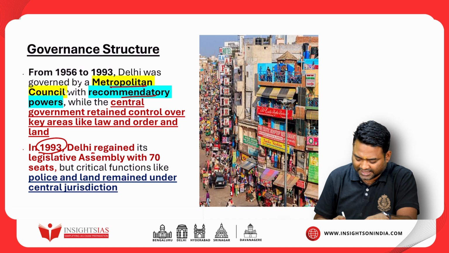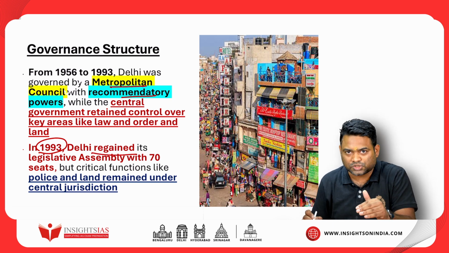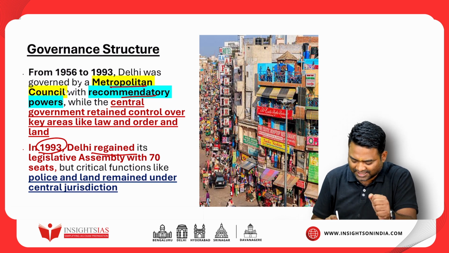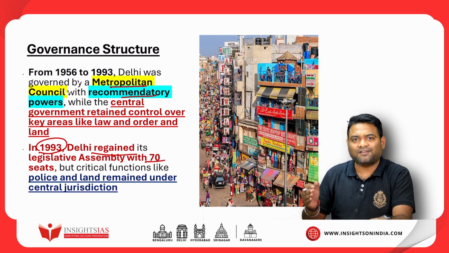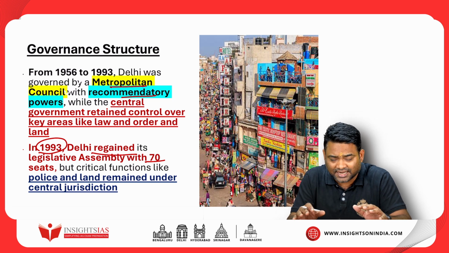In 1993, Delhi regained its legislative assembly. After 37 years, the drought was over and Delhi got back its legislative assembly with 70 seats. But the critical functions like police, law and order, land, still remain with the center,